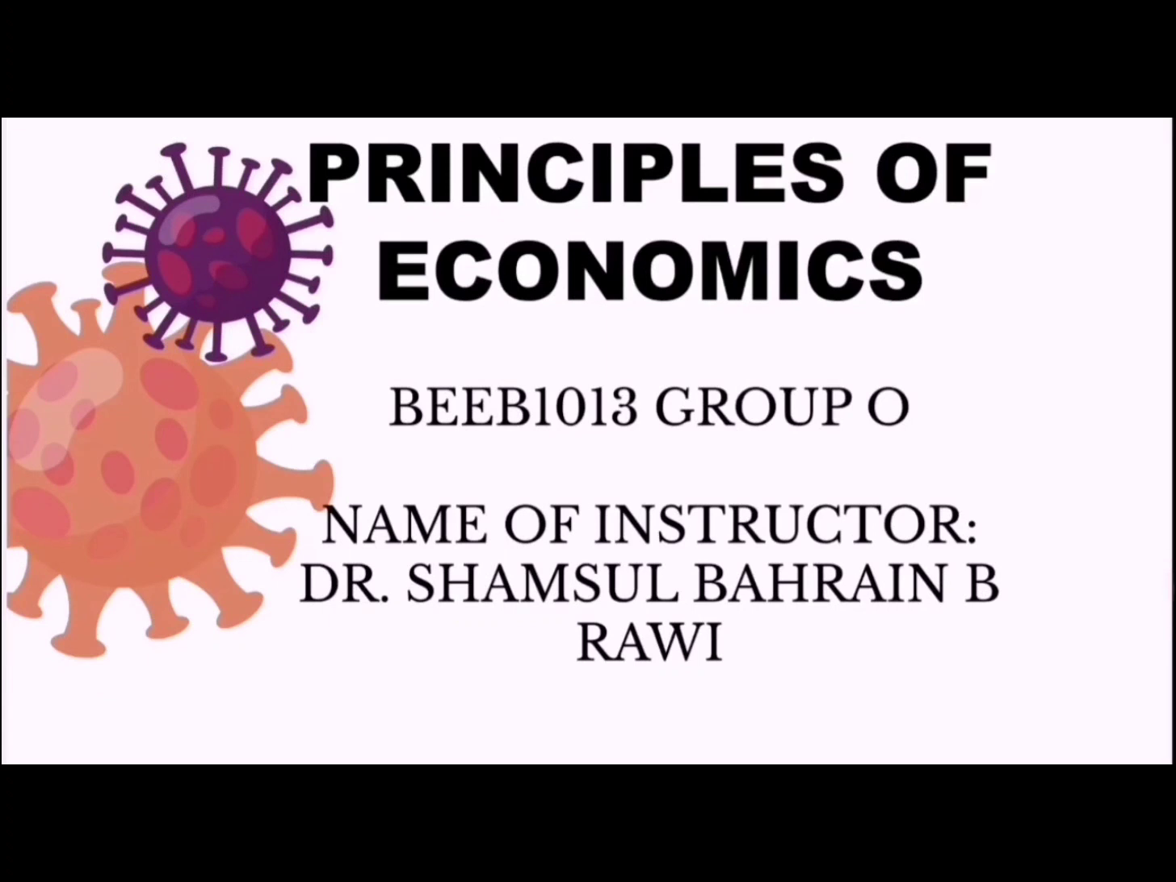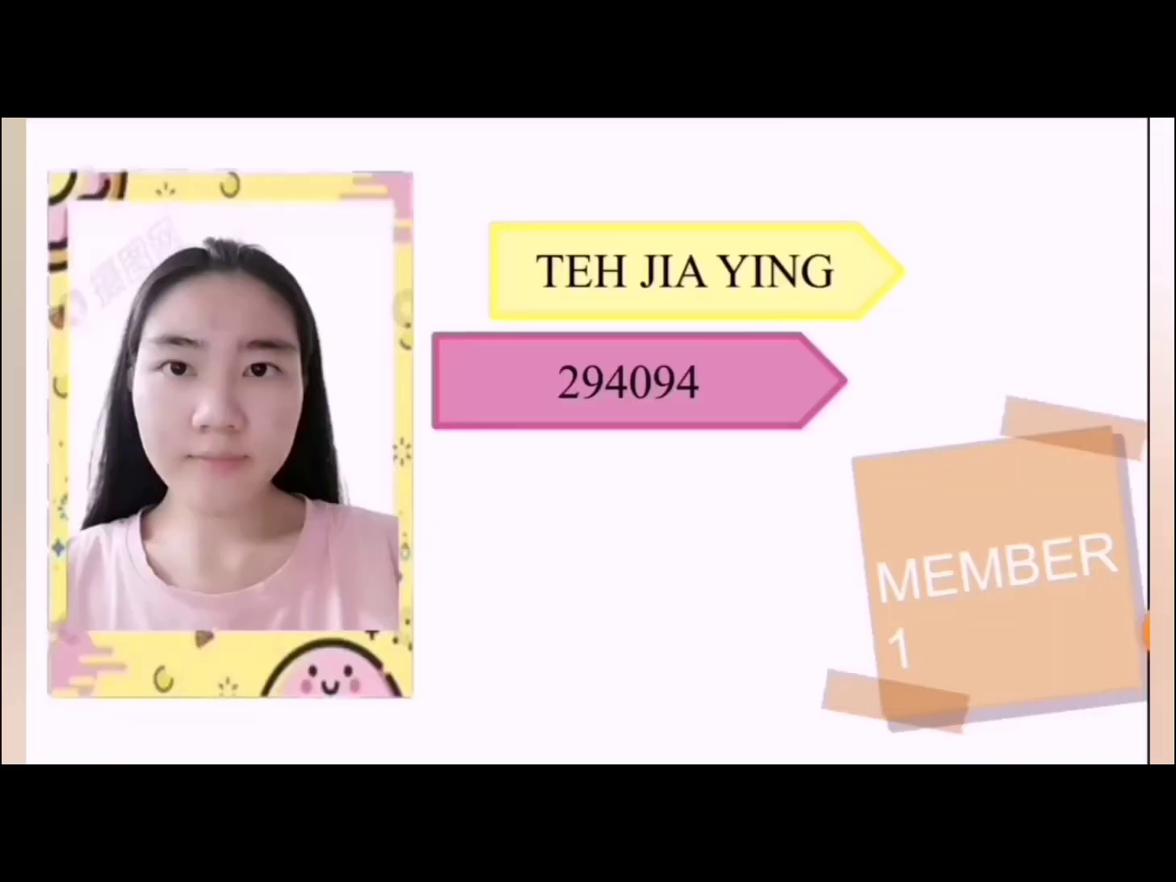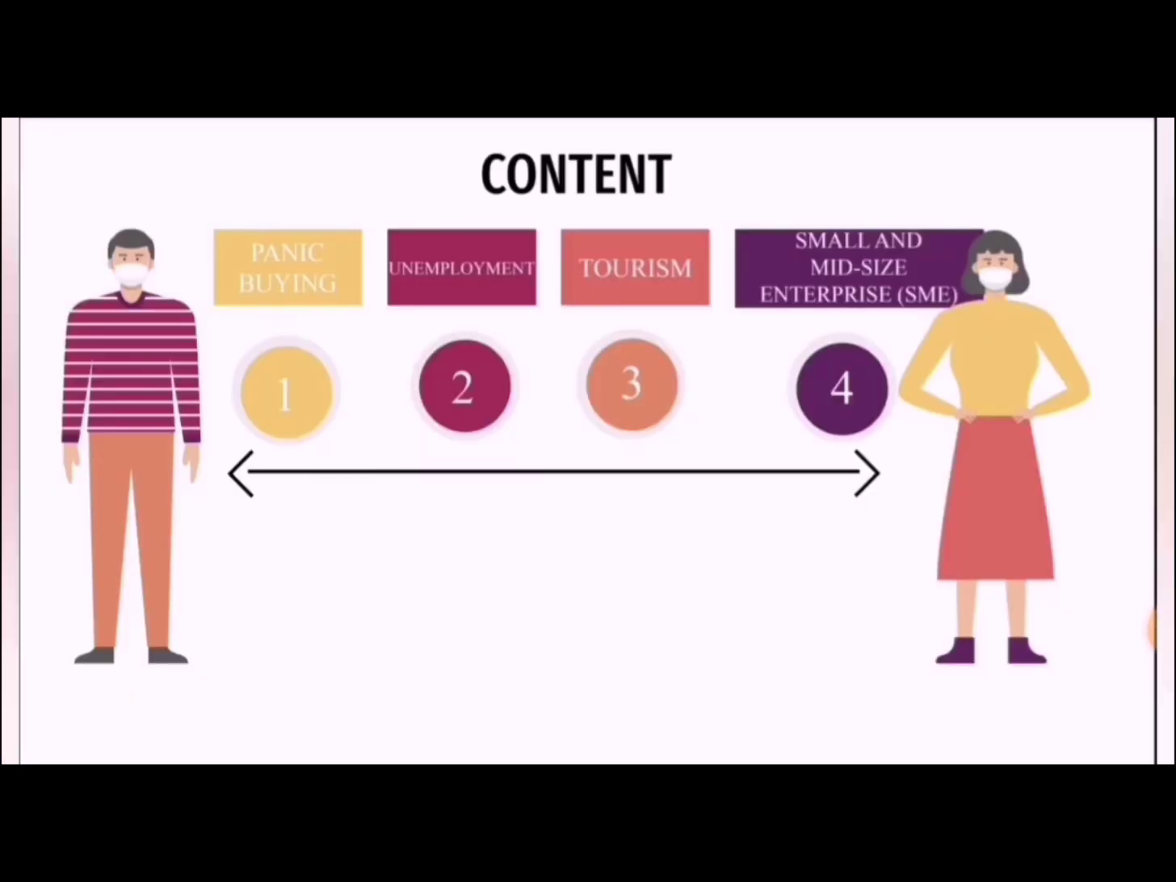Good day, sir, and for those who are watching this video. We are the students from Principle of Economy, Group 5. Our presentation today is talking about the effect of COVID. My name is Dejeng, and my matric number is 294094. First, I want to highlight 4 elements of the effect of COVID, which are panic buying, unemployment, tourism, and small and